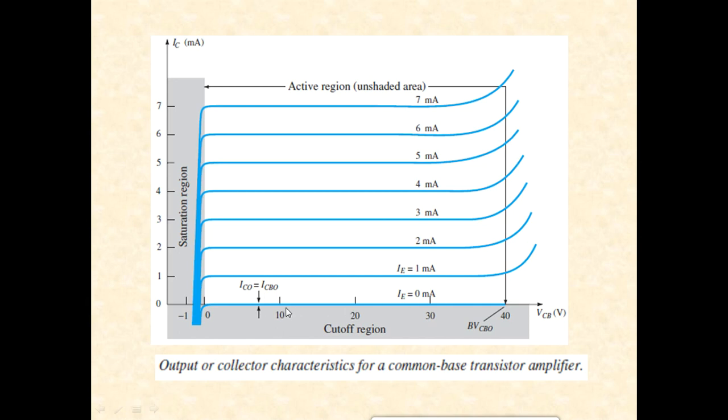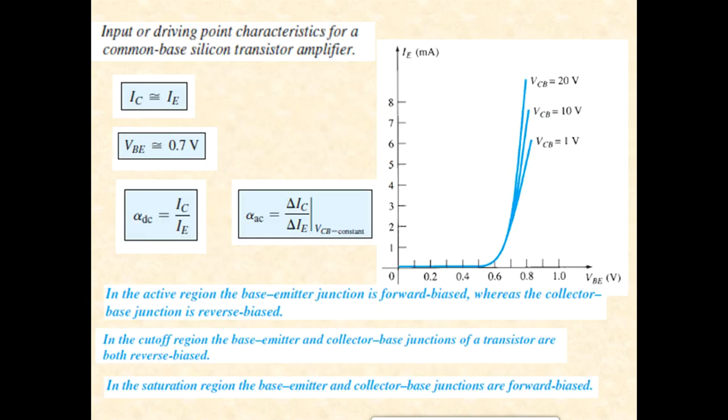Clear? All these things you would have studied in basic electronics. I will not go into the details, but just to emphasize the different regions, we have three regions: active, cutoff, and saturation. In the active region, base to emitter is forward biased, whereas collector to base is reverse biased.